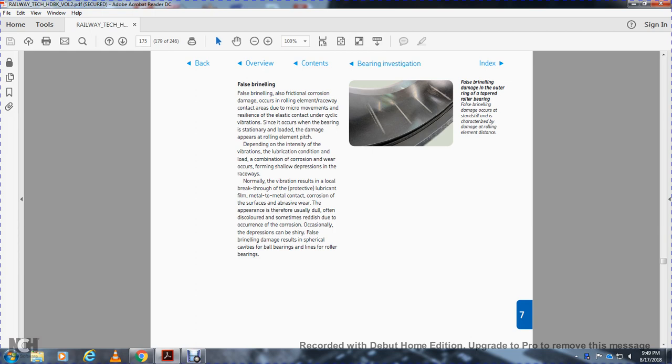The appearance is therefore dull, often discolored, sometimes with a reddish hue, but where corrosion occurs the depression can occasionally be very shiny. False brinelling damage results in cylindrical cavities in ball bearings, and lines in roller bearings. False brinelling damage on the outer ring of a roller bearing occurs during standstill, with the damage matching the spacing of the rolling elements.